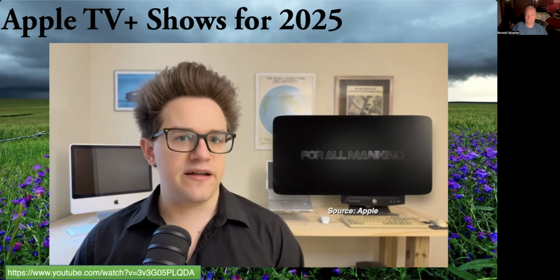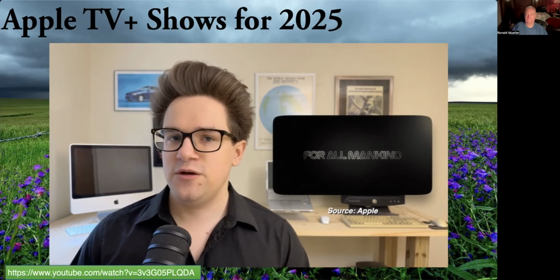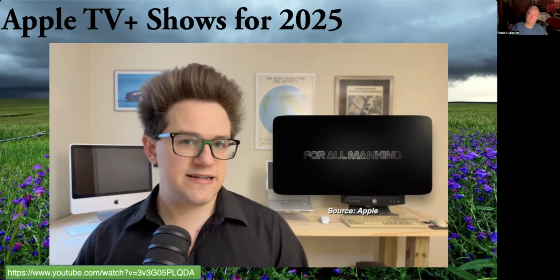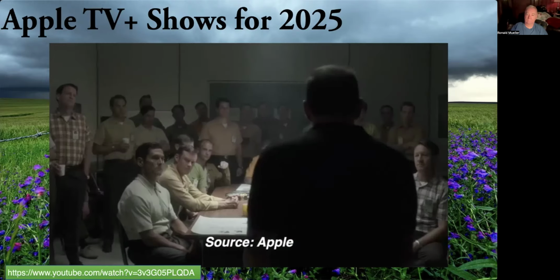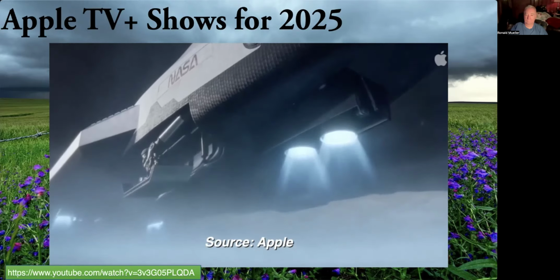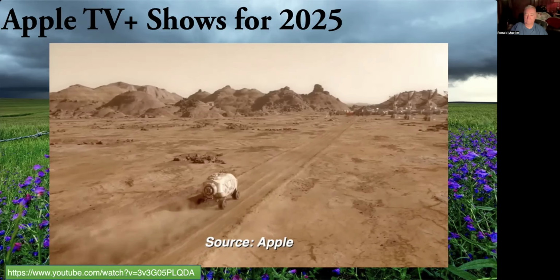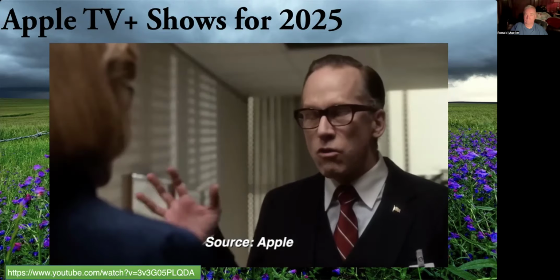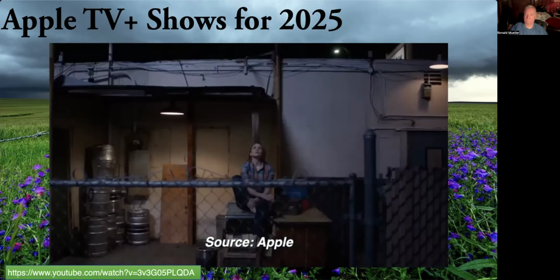For All Mankind is an alternate history series that begins with the Soviet Union landing on the moon first, before the United States in 1969. The space race never ends, with the Cold War superpowers continuing to up the ante over the years, causing rippling effects throughout history that multiply as the seasons go on. The rotating cast of characters rarely has a miss. They're all brilliantly written, perfectly cast, and captivating actors to watch.